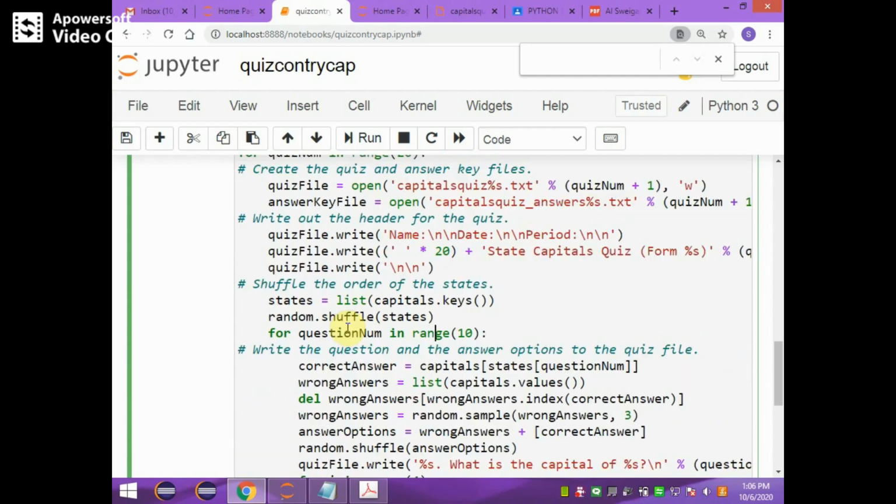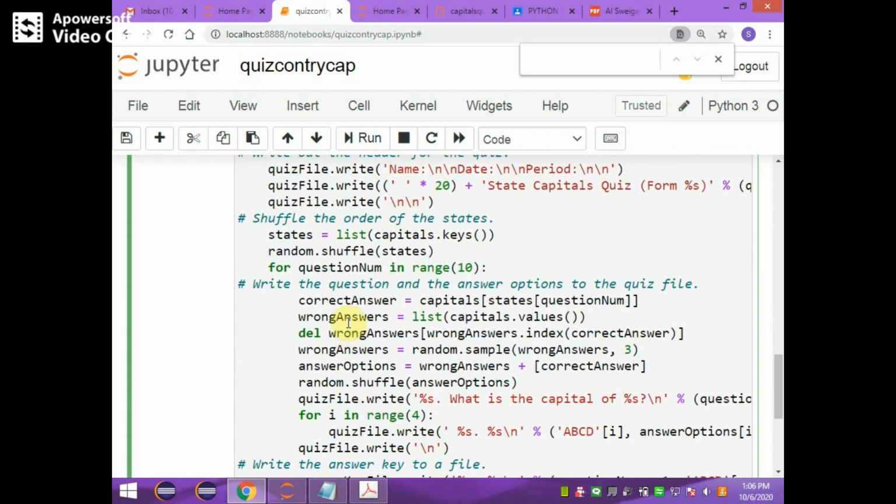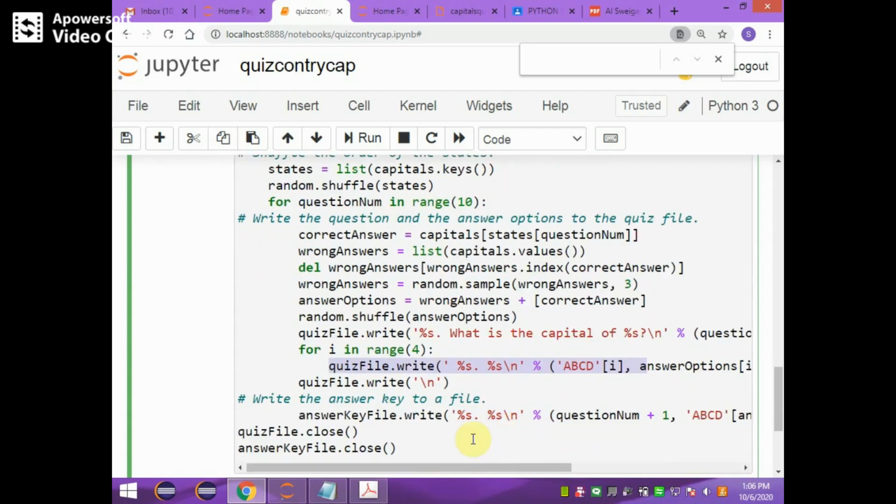In quiz file 1, for quiz num 1. For the second quiz, once again the same process will be repeated. For 20 different quizzes here, each quiz has 10 different questions, and those 10 questions will be written to the quiz file and its multiple choices will be written as the options that are required to be selected, and then in the answer file its answer is also written.